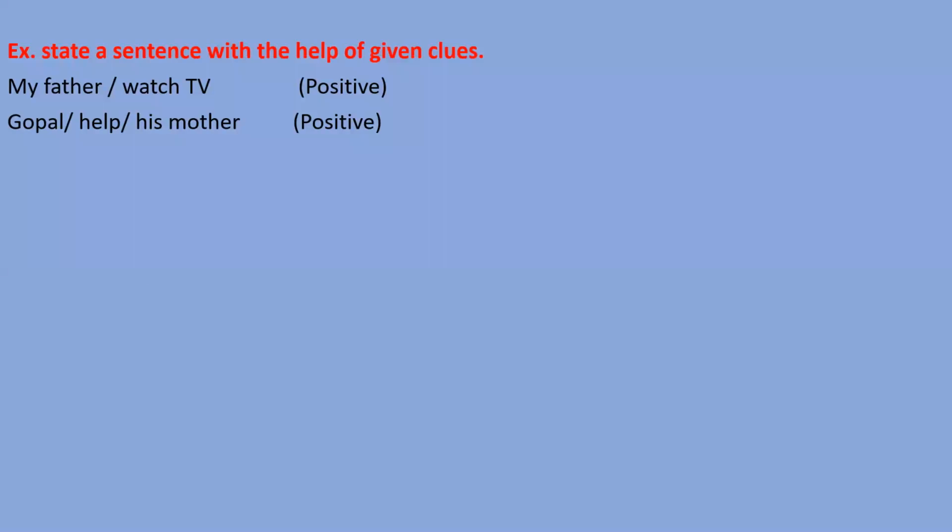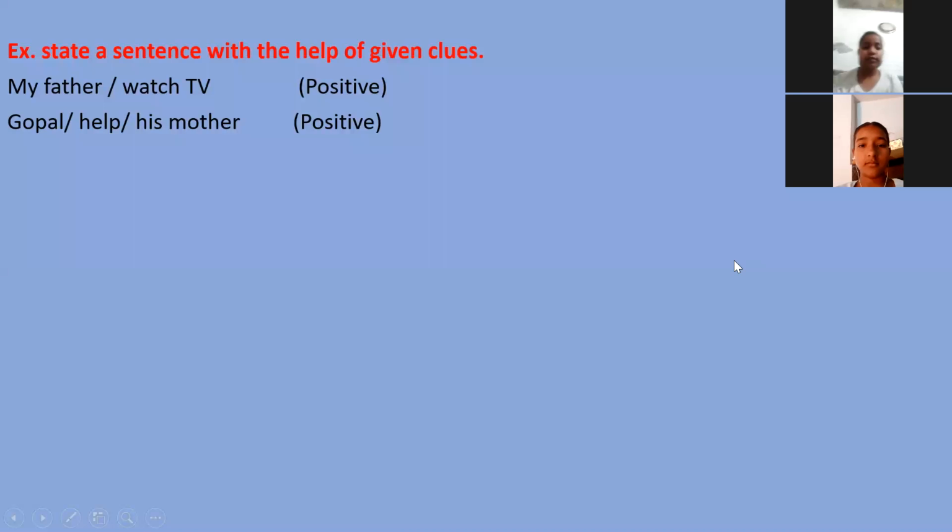Next sentence. The words are: Gopal help his mother, and you have to say a positive sentence. Future continuous tense you have to use here. Kushi, you please turn on the camera first. Yes Kushi, please tell me. Good morning, sir. Very good morning, Kushi. Sir, Gopal will be helping his mother. Gopal will be helping his mother. Very good, right answer. Good, beta.